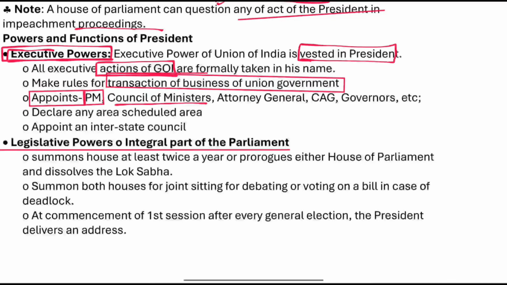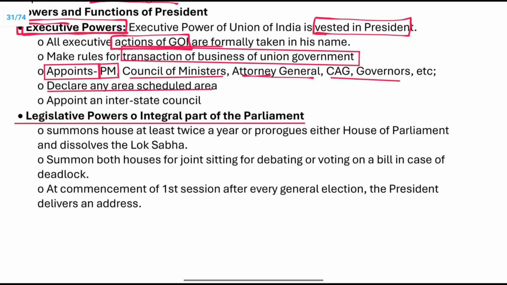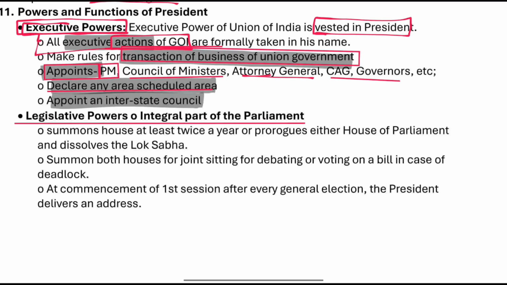Appoints PM, Council of Ministers, Attorney General, CAG, governors. Declares any area as scheduled areas. First the executive actions, second the appointments. First is the executive actions, all the actions, right? Executive actions and transaction of the business of the Union Government. Third is the appointments and declaring any area as a scheduled area. Appoint the interstate council as well.